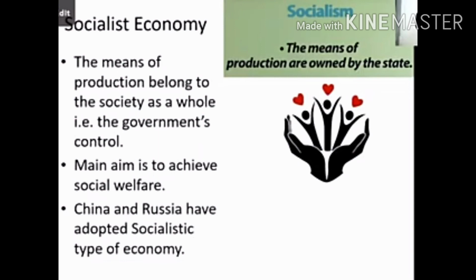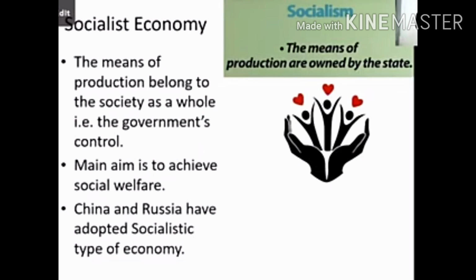So you have no choice over there. Only one single company would be working in the socialist economy. Unlike capitalist economy, where there would be n number of mobile companies. Say your Apple is there, your Nokia is there, Samsung is there. So you have no choice in the socialist economy.